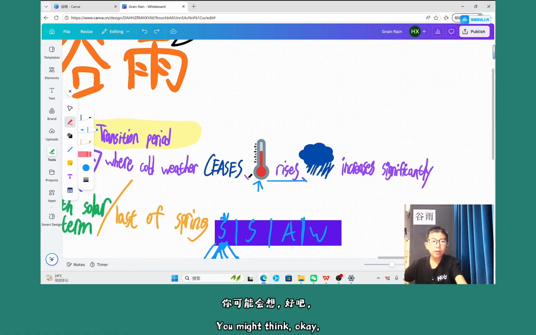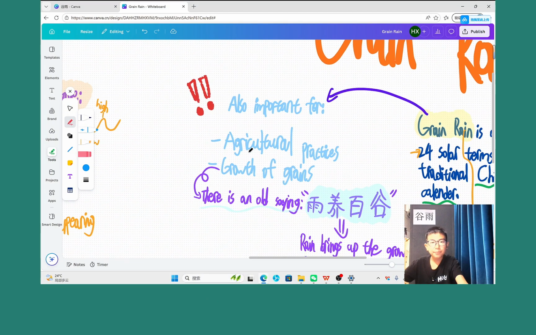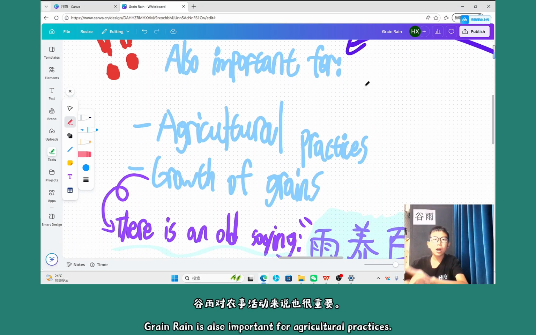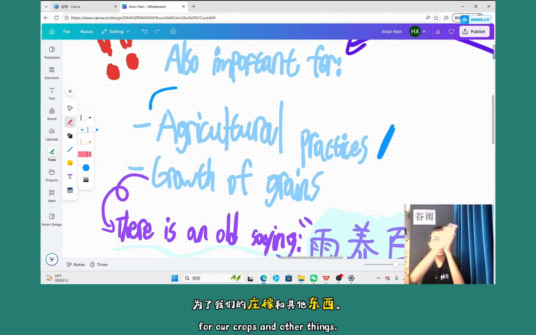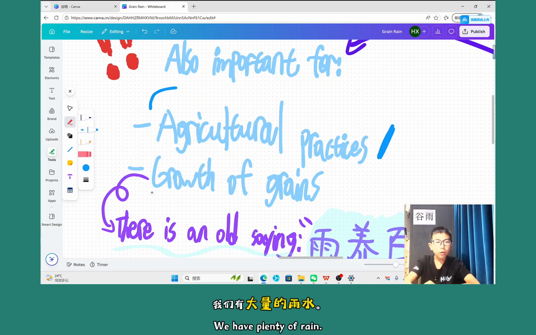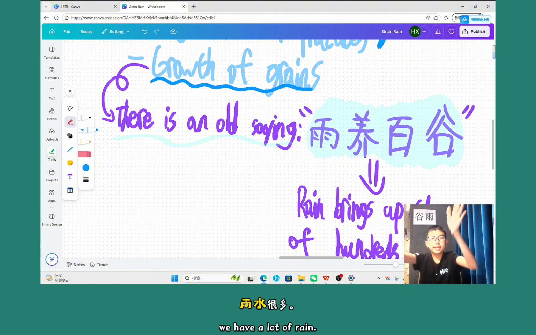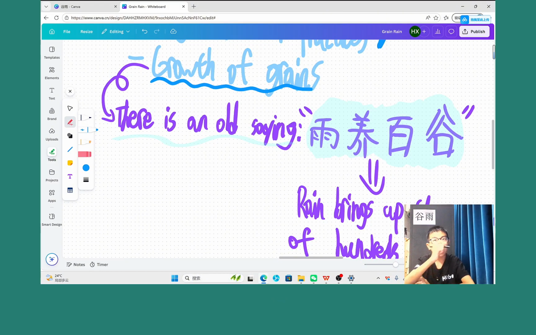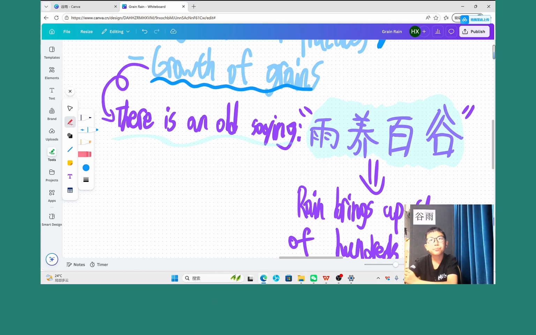You might think, okay, we have the transitional period, but what does it actually do for the rainfall though? Green Rain is also important for agricultural practices. In Green Rain, we have to do our agricultural work for our crops and other things as well, so we have the growth of grains. And because of Green Rain, we have a lot of rain; the rainfall will be increasing during this period.